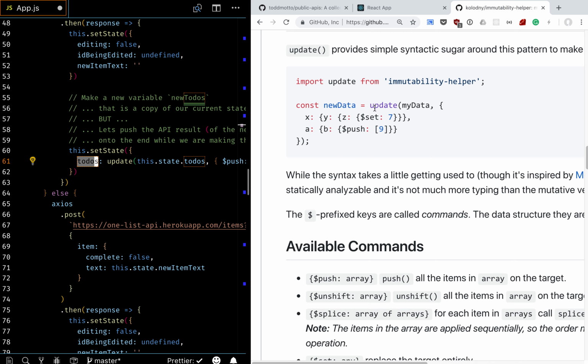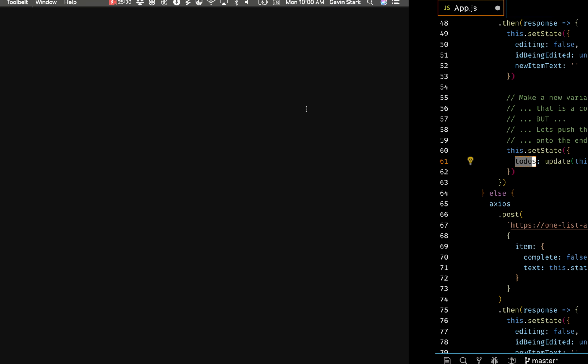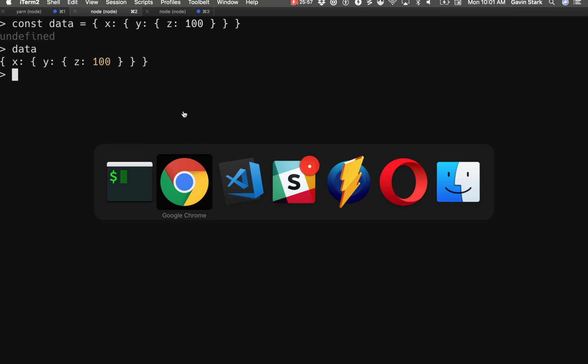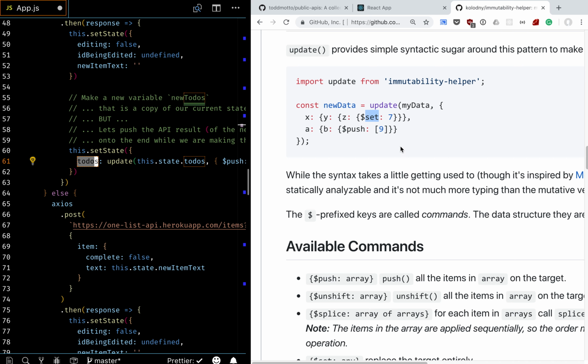Let's take a look at that, because I think I still have this loaded here. Let's make an object, let's call it data. It's gonna have an X that has a Y, that has a Z, that is a 100. Right? And let's say you wanna update that Z in the state. Let's imagine your state looks like this. It's a pretty complex object, right? Your state has an X, that X has a Y, that Y has a Z, and we want to change that Z. What we would use is the $set.